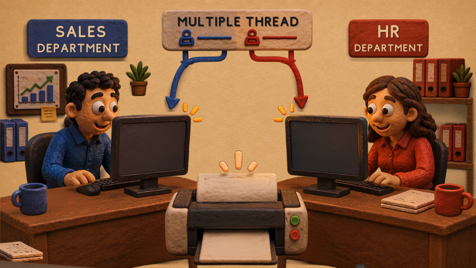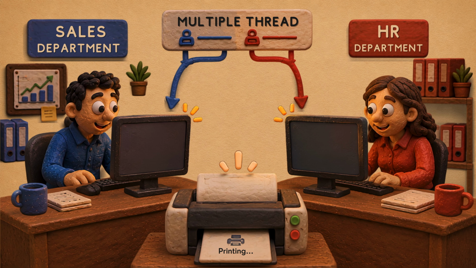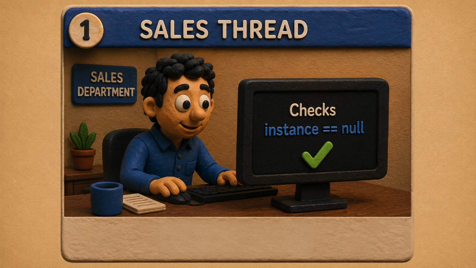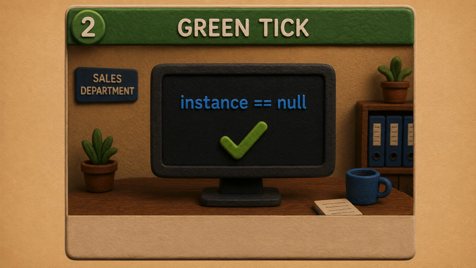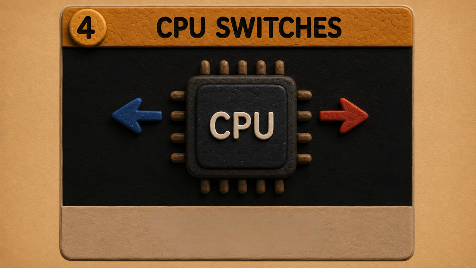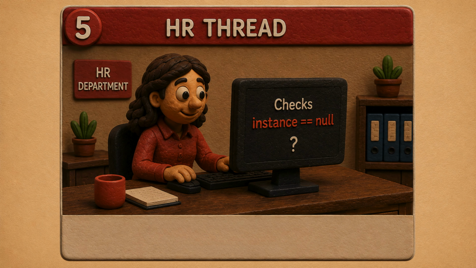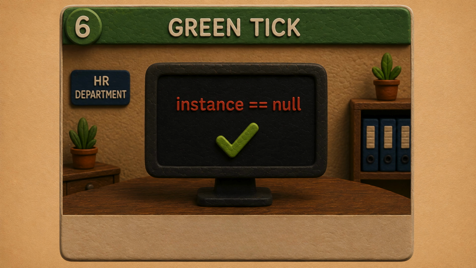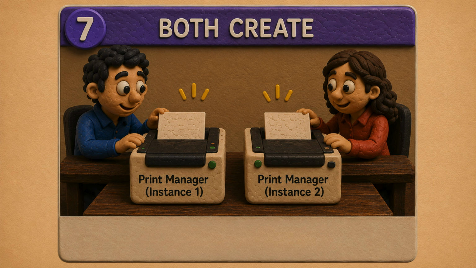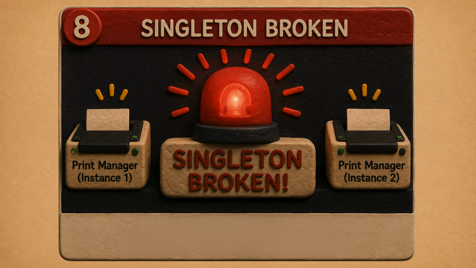Imagine our application is running on multiple threads. The sales department wants to print an invoice, and at the exact same moment, HR wants to print an employee report. Both the threads call the same method, getInstance. Now let's slow down everything. Sales department checks whether the instance exists. It does not. But before the sales create the object, the CPU switches to another thread. So now HR performs the exact same check. It also finds the instance to be null. Now both the threads believe they should create the singleton, and suddenly we have two print managers instead of one.